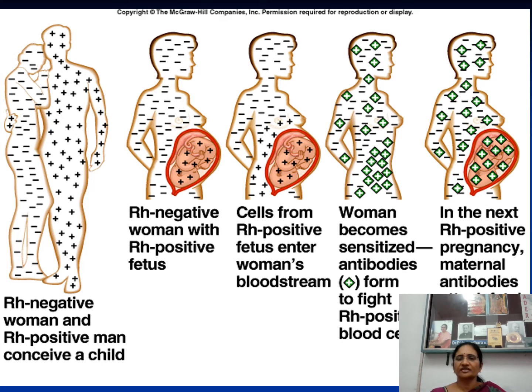Both will combine with each other. The antigen antibody reaction will occur. So fetal RBCs will be destroyed. That is called physiological jaundice. If it is so severe, erythroblastosis, the entire RBC of the fetus will be damaged, and finally there will be intrauterine death. That is what is called Rh incompatibility.